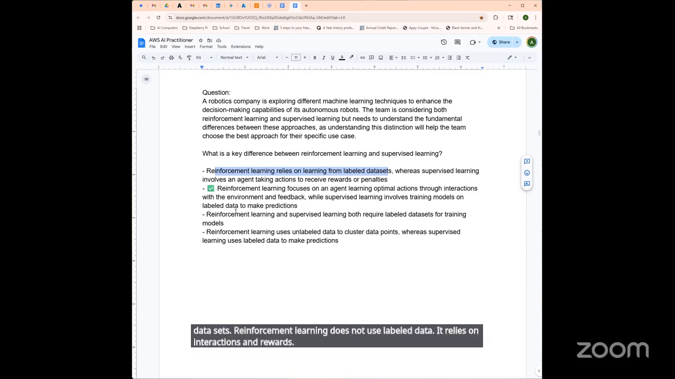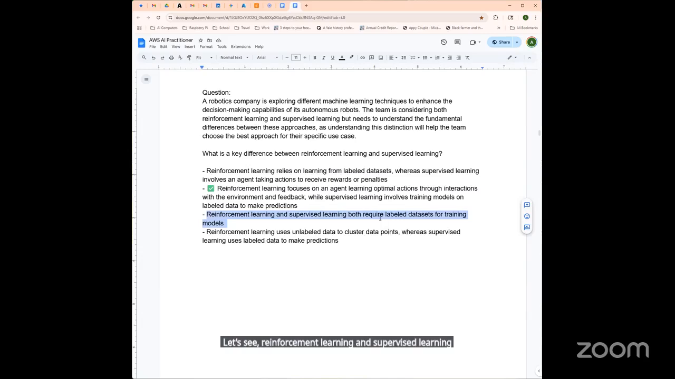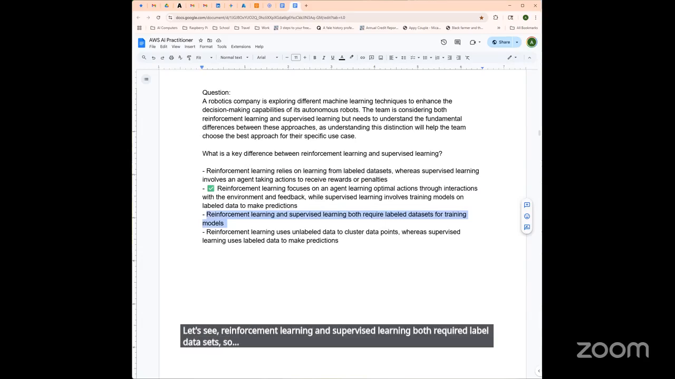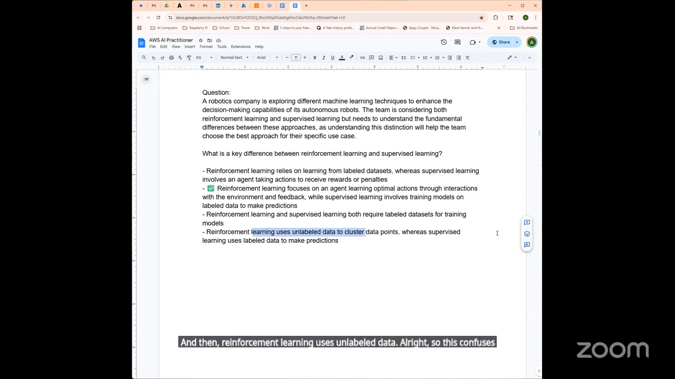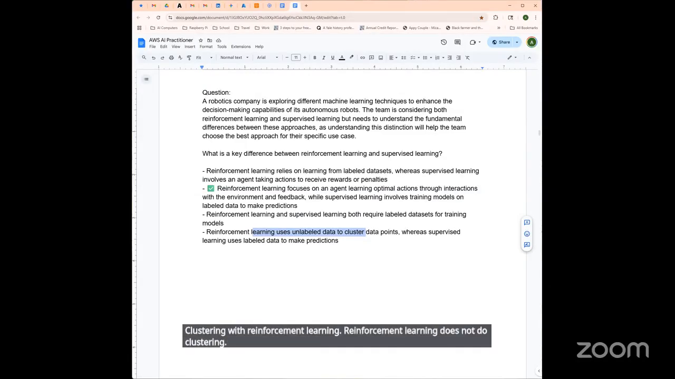Reinforcement learning and supervised learning both require labeled data sets. This is incorrect because only supervised learning needs labeled data. Reinforcement learning, again, uses experiences with those rewards and interactions. And then reinforcement learning uses unlabeled data. This confuses unsupervised learning, clustering, with reinforcement learning. Reinforcement learning does not do clustering. It learns from feedback loops with the environment.